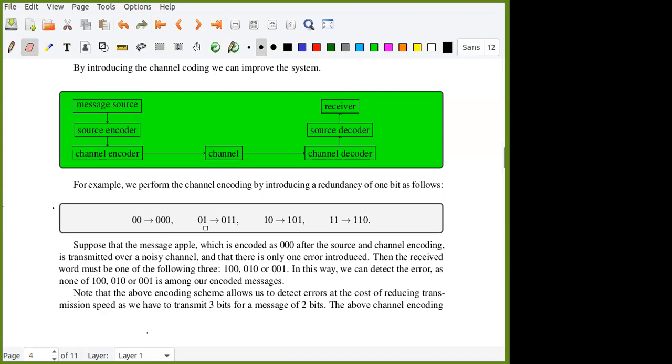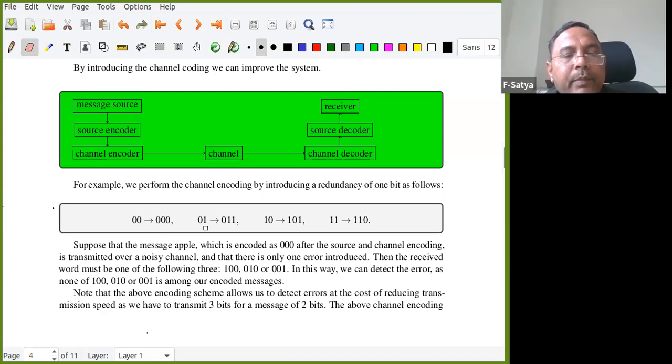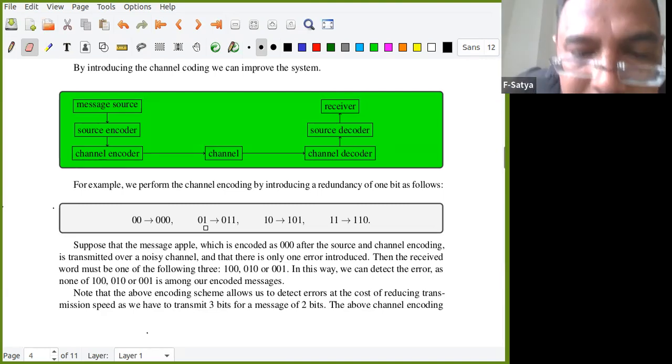Okay. How many ones? 000 contains 0 ones. 011 contains 2 ones. 101 contains 2 ones. 110 contains 2 ones. Right. So you know that in binary, the number of ones will be either even or odd. So these are all even. Another thing: this has a nice property that if one error happened, then the number of ones becomes odd.